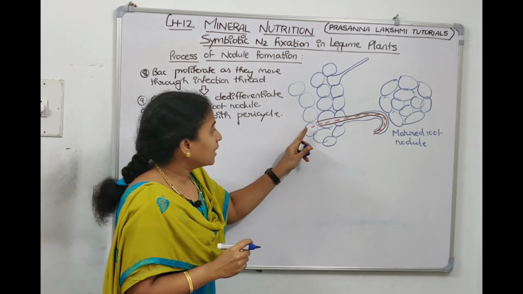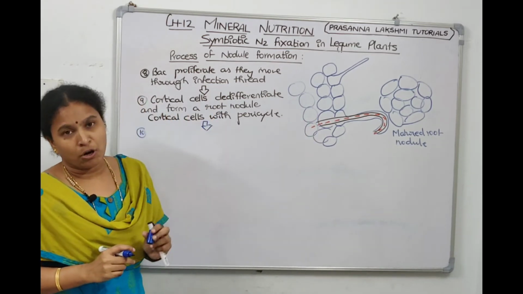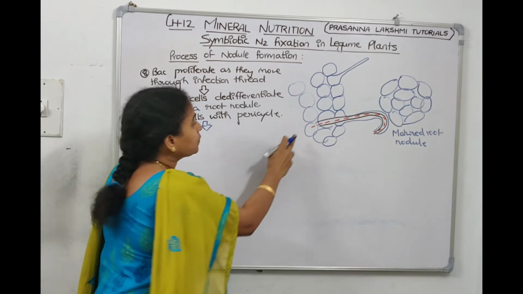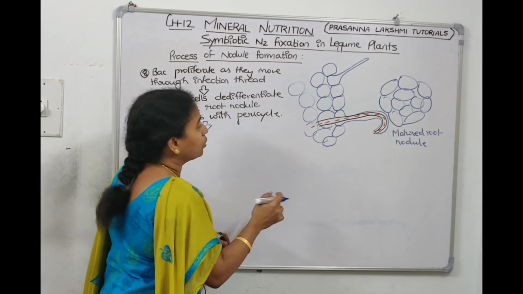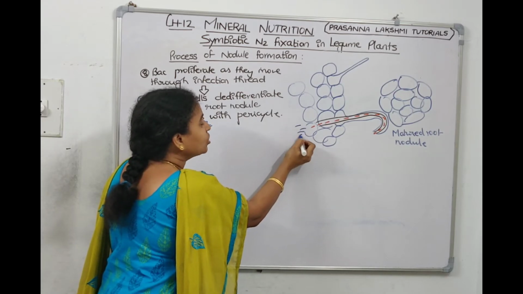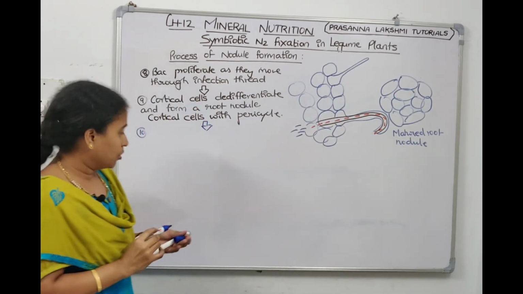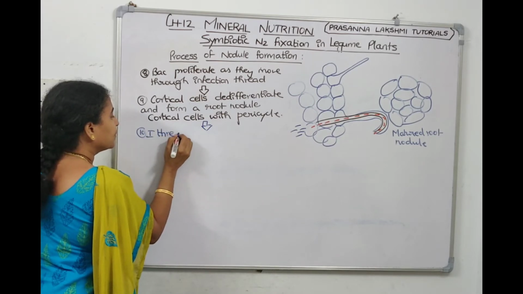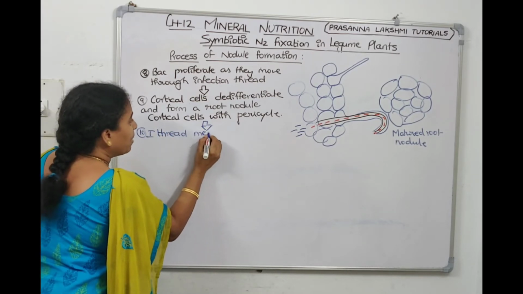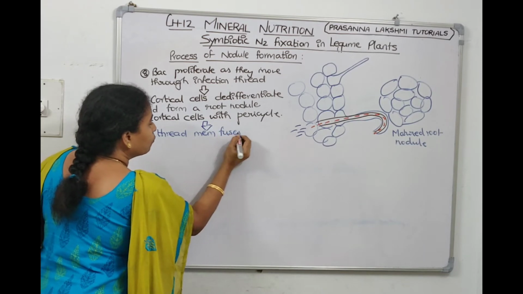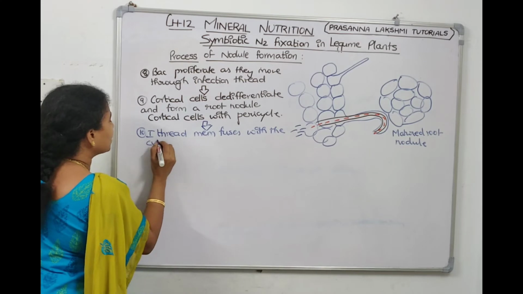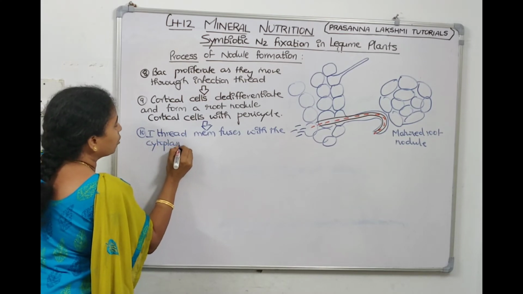When the bacteria reach the root nodule, the infection thread membrane fuses with the cytoplasmic membrane of the nodule and they will discharge all the bacteria into the nodule.